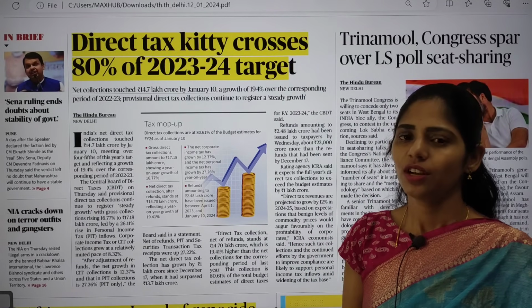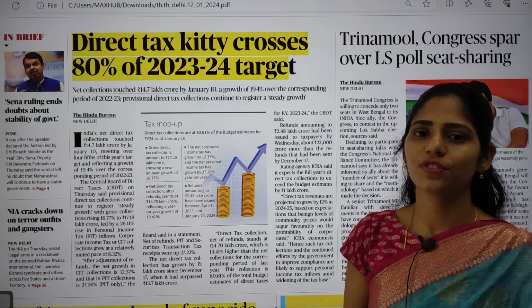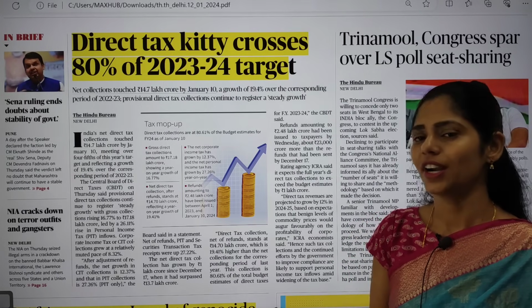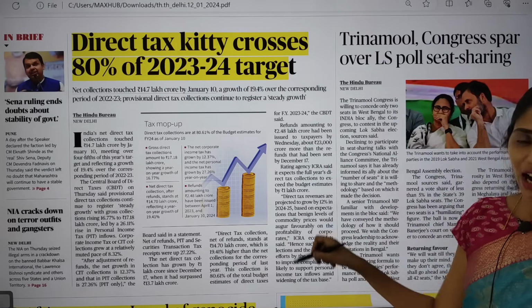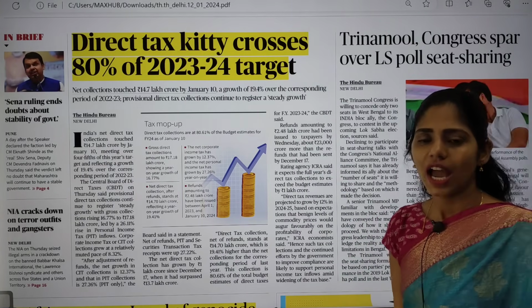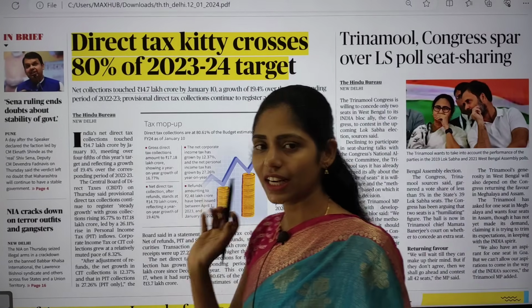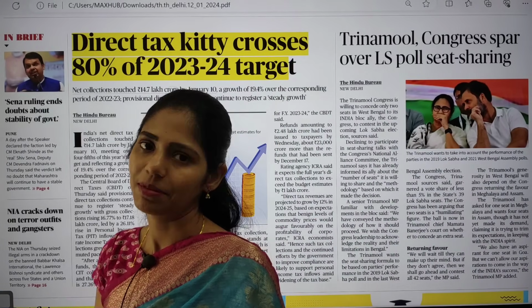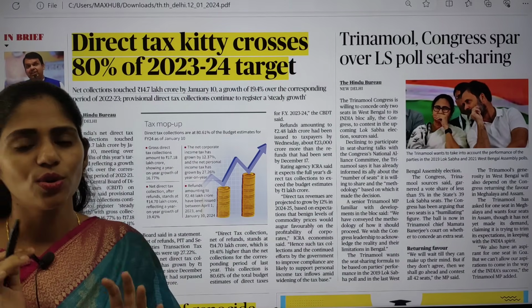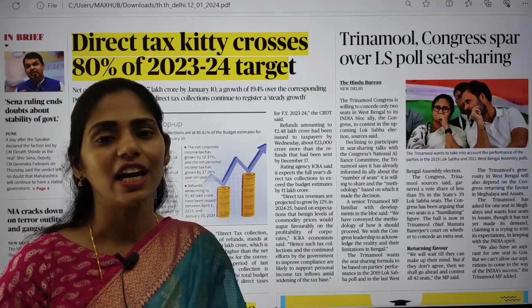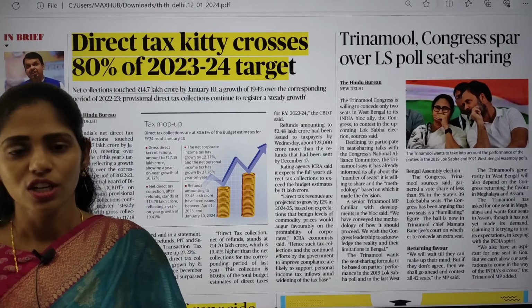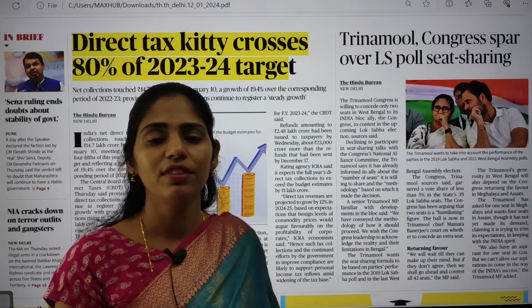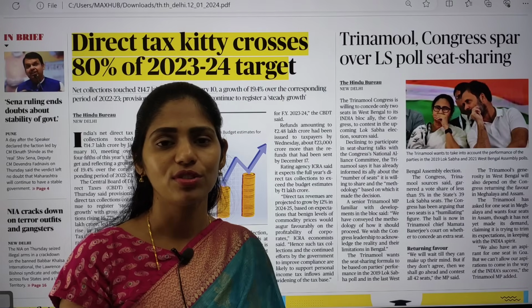Today in this session, we are going to discuss current affairs of 12th January 2024. So first of all, we are going to take out the Delhi edition of The Hindu and see the articles which are relevant from our examination point of view. There is no need of reading each and every article present in the newspaper, okay? Only articles which are relevant from our UPSC point of view, we have to see that.